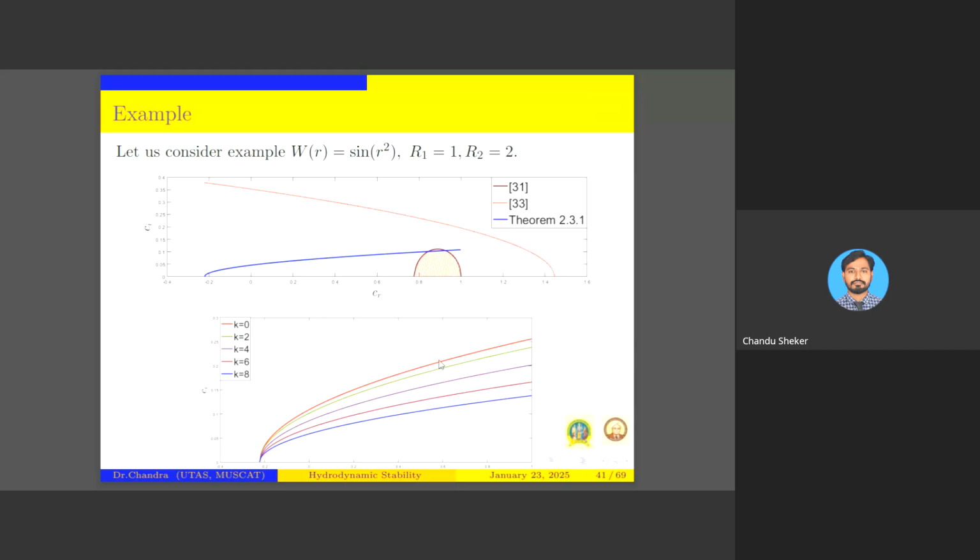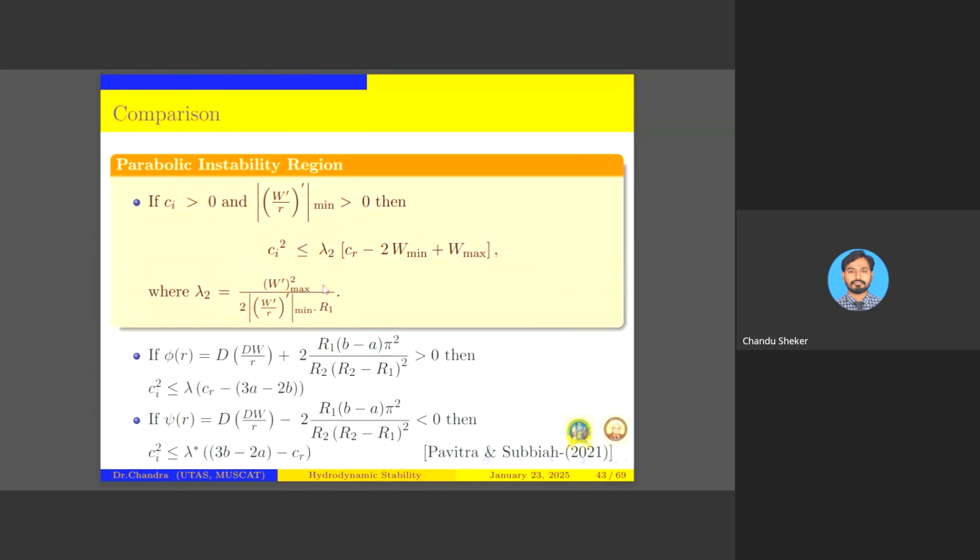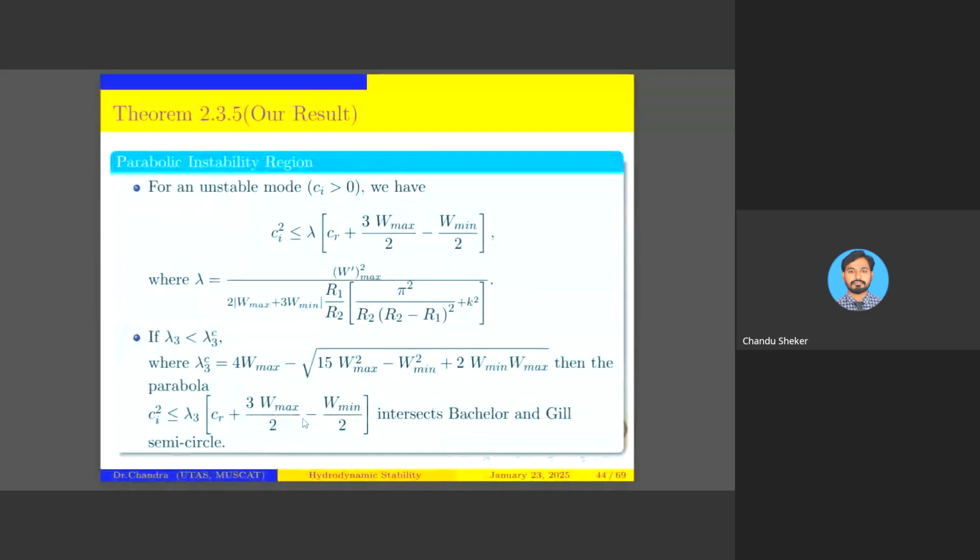This graph indicates that for different values of k, this unstable region is going to decrease. This is for k equal to 0. Now one more result we proved: if the minimum value of the vorticity function is more than 0, then the CRCA values lie within the parabola. This also we have compared with Pavitra Subbaiah, and we got good results compared to the existing ones.